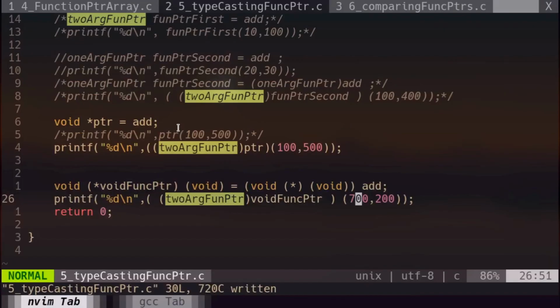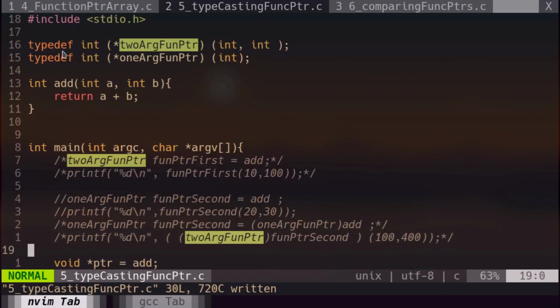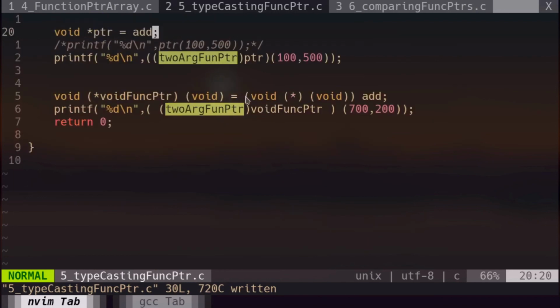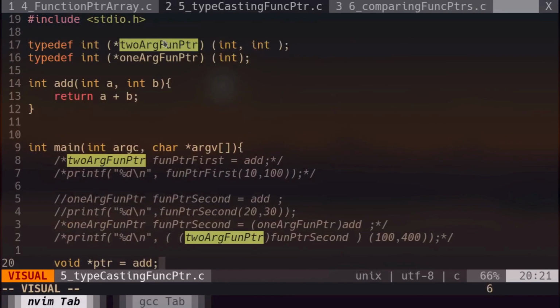I hope you understand the typecasting of function pointers and why I specifically use this typedef instead of typecasting the other way. This is a very difficult syntax. Try to use typedef whenever possible because it will make your code more readable.